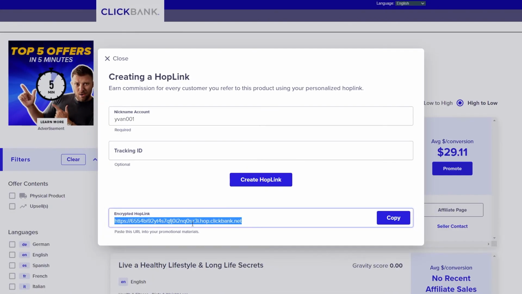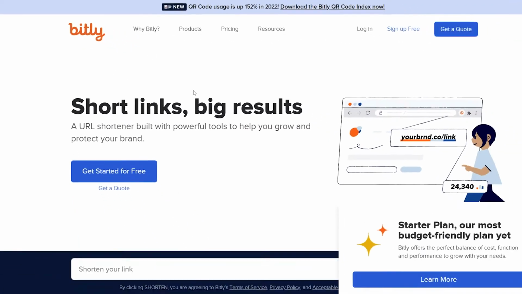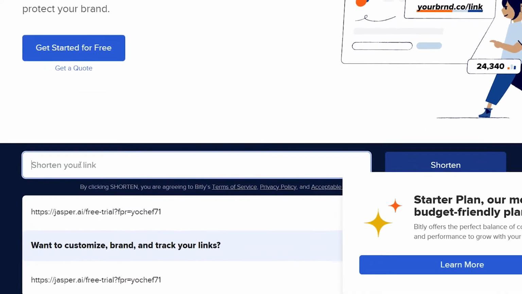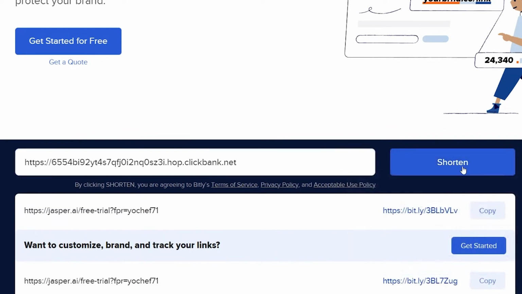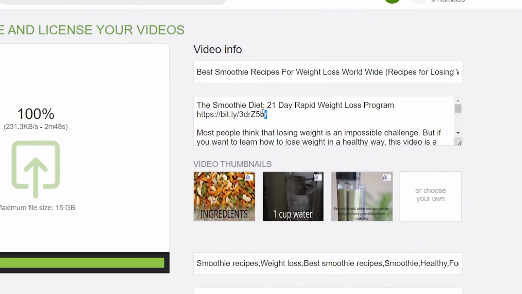So let's copy our affiliate link and head over to bit.ly, a website where we can shorten our URL. Paste your URL in this box, choose shorten, and then go. When you return to rumble.com, paste your newly shortened link for your video thumbnail.